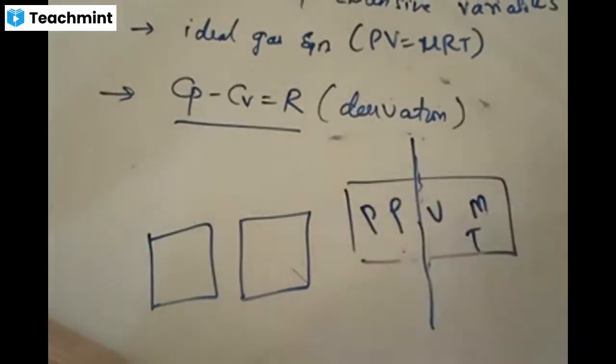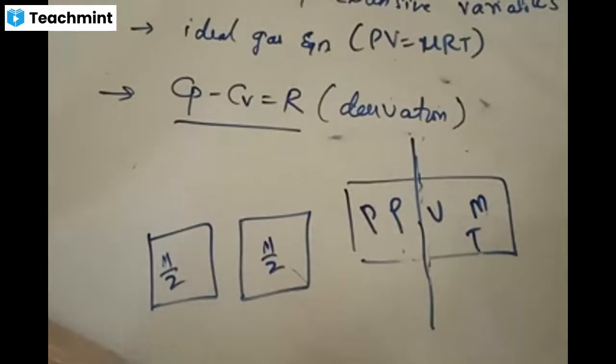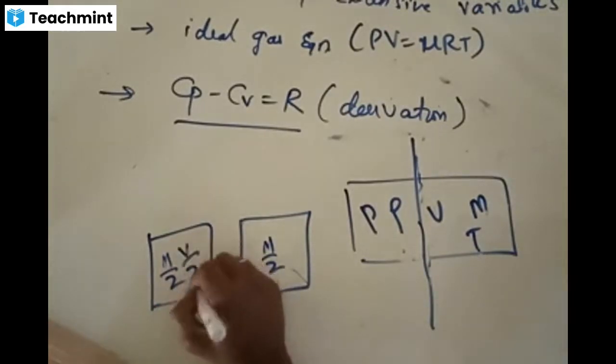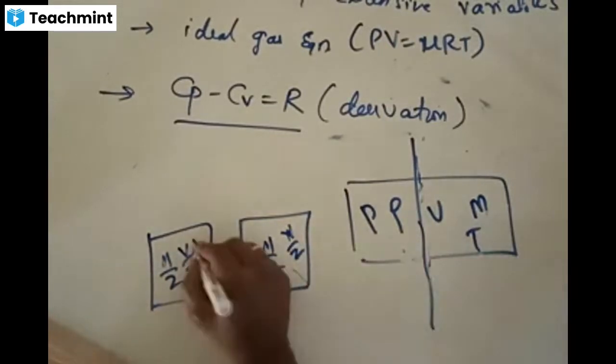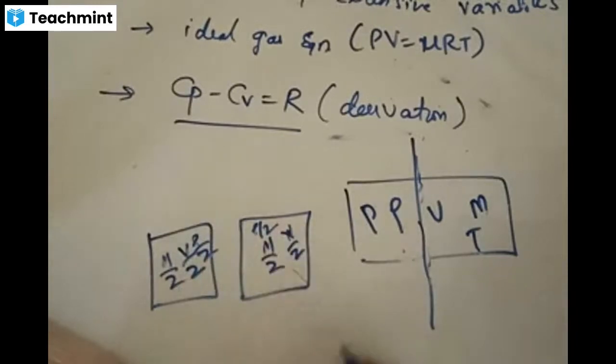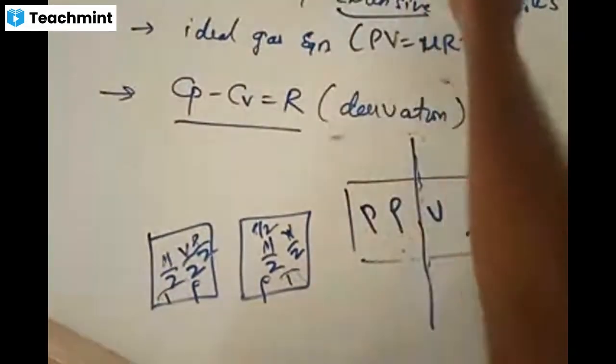Yes, now look at this. The entire mass of the system will now be m by 2 and m by 2. Volume will also change, v by 2 and v by 2, and because the total volume changes, pressure also changes. But density remains the same in both. Temperature also remains the same. Temperature will not be divided. Now some of the parameters are dividing and some of them are remaining constant. The parameters which are dividing equally are called extensive variables.